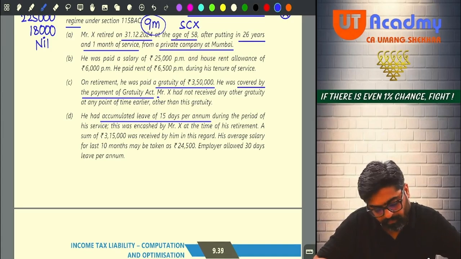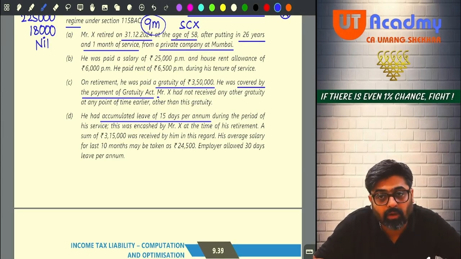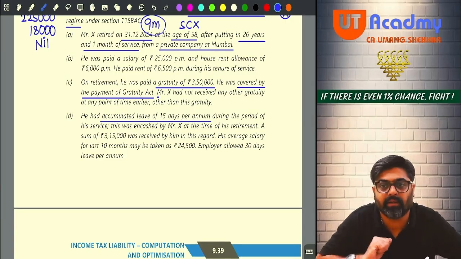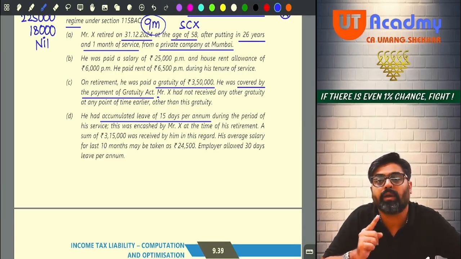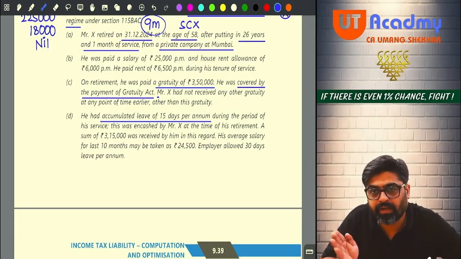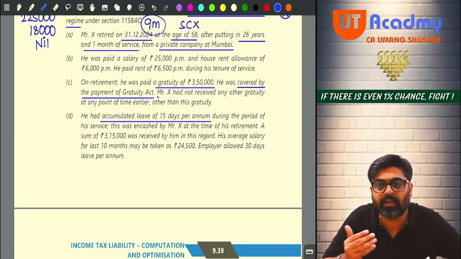Accumulated leave, 15 days. Accumulated leave means leave allowed minus leave taken, leave saved, leave credit. They are talking about 15 days leave credit. So every year, on an average, he is saving how much? 15 days leave. 15 days, 15 days, 15 days.